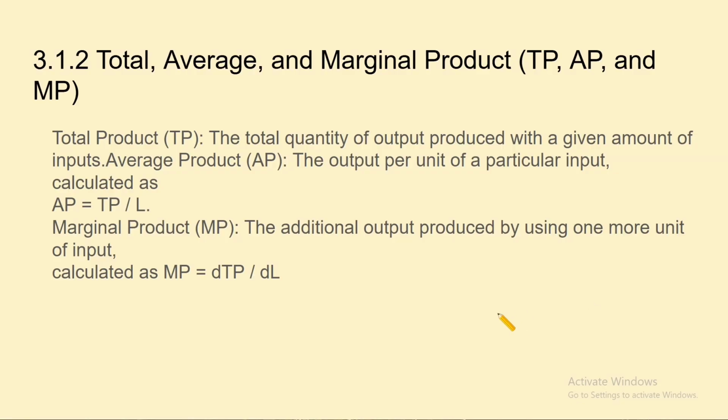Total product, TP, is the total quantity of output produced with a given amount of inputs. Average product is the output per unit of a particular input, so it depends on a specific time interval. So AP equals TP divided by L. Marginal product is the additional output produced by using one more unit of input. We can calculate marginal product as the change in TP divided by the change in L.